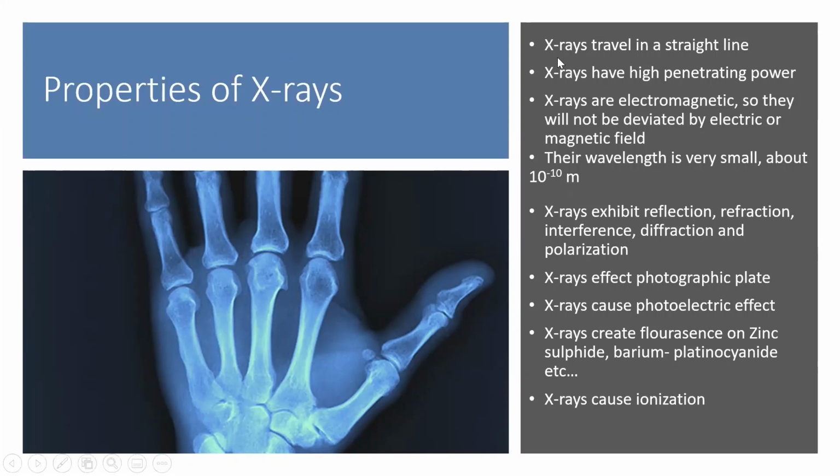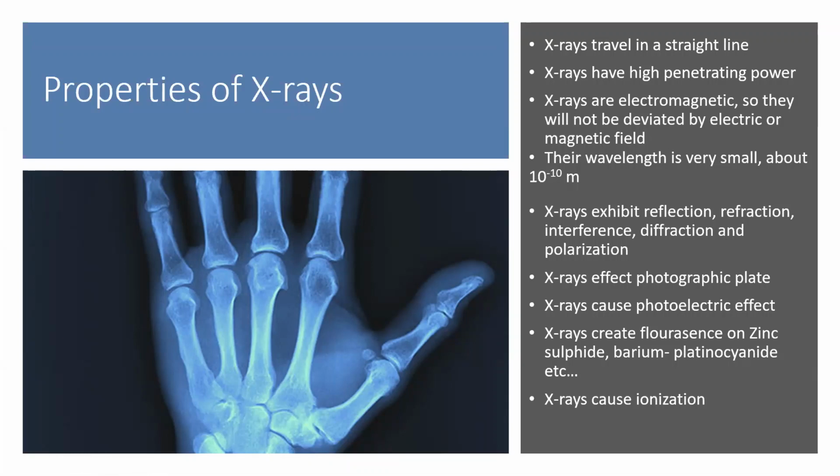Okay, you have to get some clear idea about the electromagnetic spectrum. Now the properties: X-rays travel in a straight line. All light, all electromagnetic radiations travel in a straight line. X-rays have high penetrating power, you know, that's why we use it to take X-rays of our body parts. Now, X-rays are electromagnetic and so they will not be deviated by electric or magnetic field.